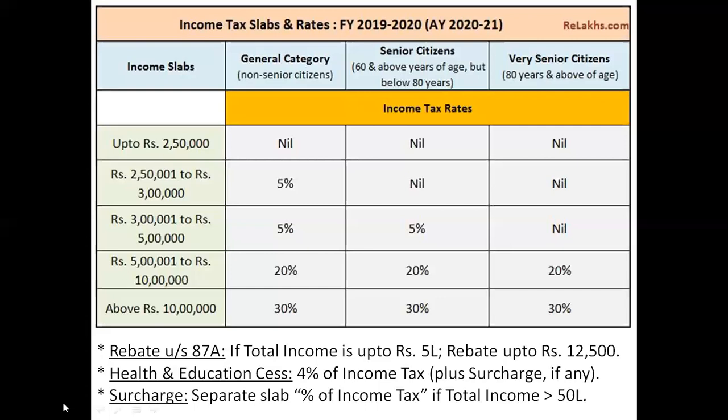Okay. And last part is surcharge. In our India, what the government has done is, if the person is belonging to high income earning category, that is, if he is having his total income greater than 50 lakhs rupees, up to 50 lakhs rupees, there is no surcharge. But if it is greater than 50 lakh rupees, he need to pay separate percentage of income tax as additional tax. You know, they are trying to tax more from the richer category, higher income group people, that is having total income of rupees more than 50 lakhs. If you are falling in this particular category, you need to pay certain additional tax.